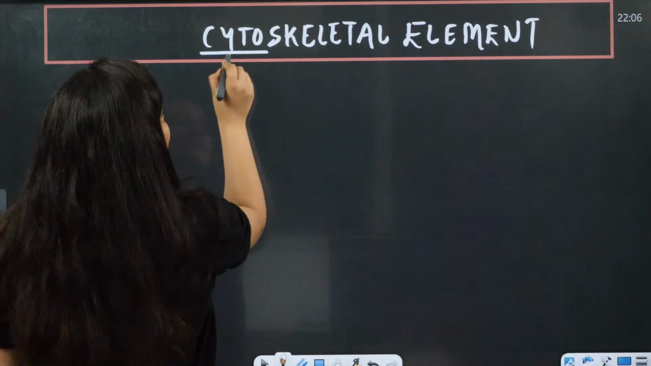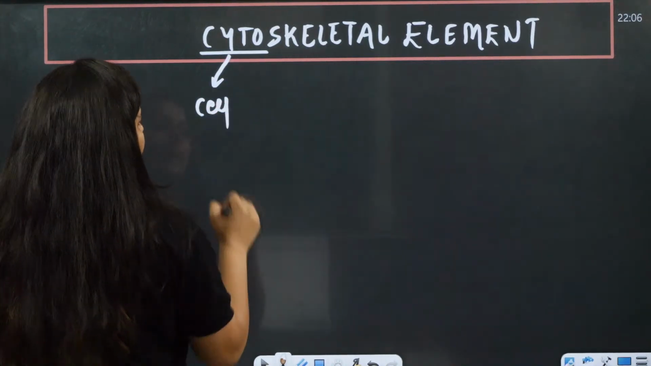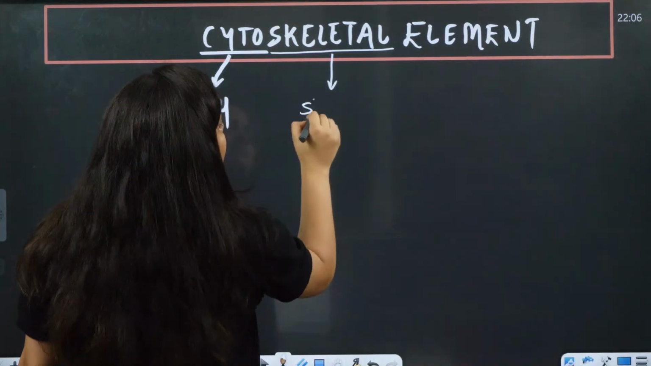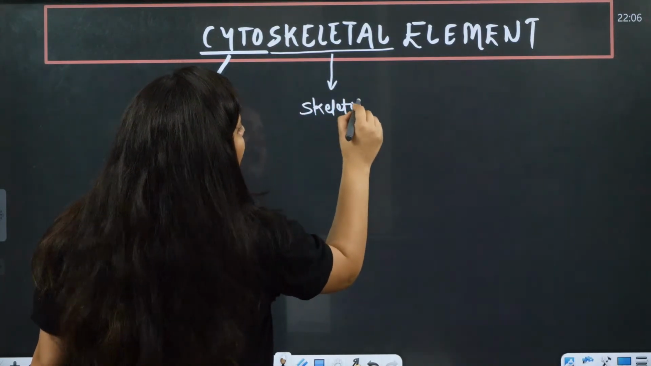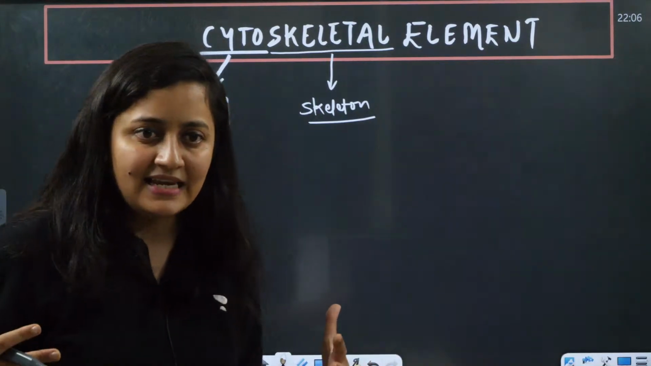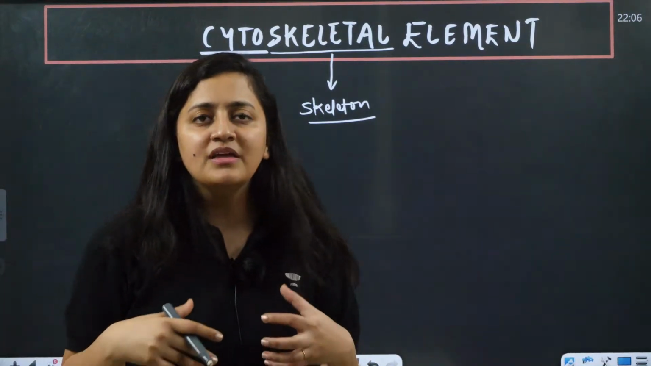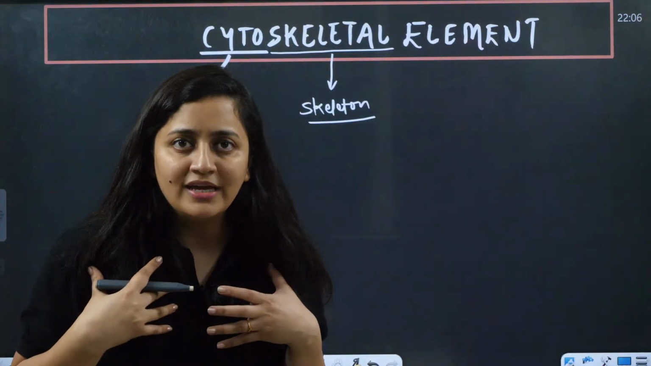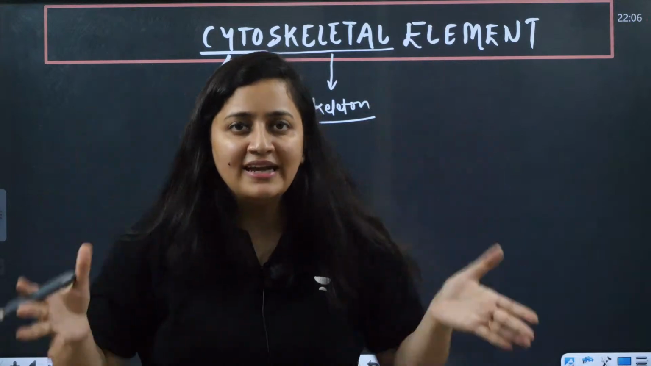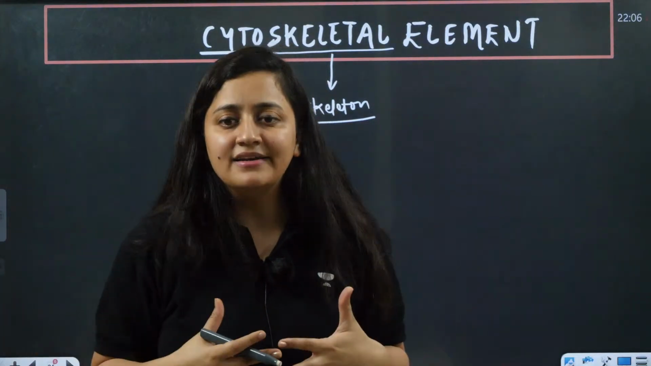See, cyto word is related to the cell, of course. Cyto word is related to the cell. Skeletal means skeleton. Like in our case, we have the bony skeleton, right? Skeleton is something which is going to provide the shape to our body, right? It is helping the muscles to get fixed. It is keeping everything intact. You know the role of the skeleton in our body.